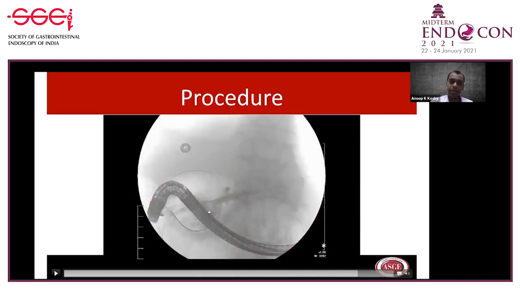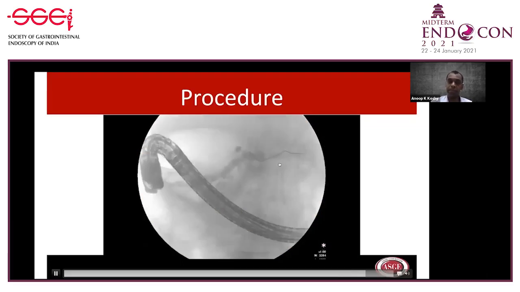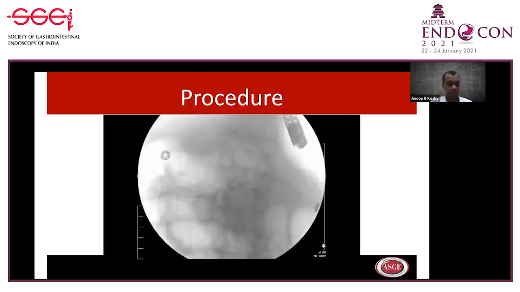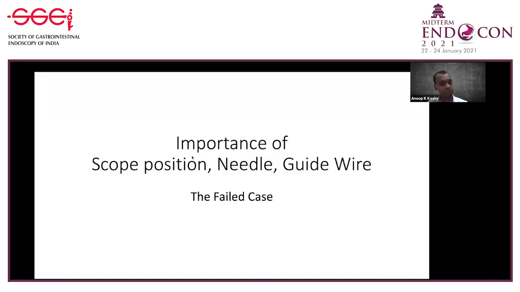Then we passed another guide wire through this cannula deep into the PD and removed the first guide wire. So this is the second guide wire. The first guide wire has been removed. We passed this guide wire deep into the PD and we placed a stent over it. The final stent there. So, importance of scope position, needle and guide wire: the failed case.